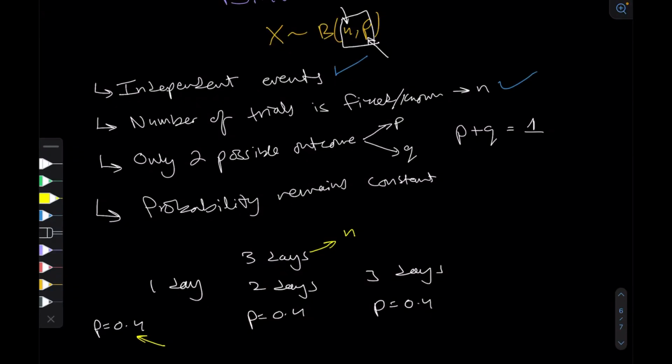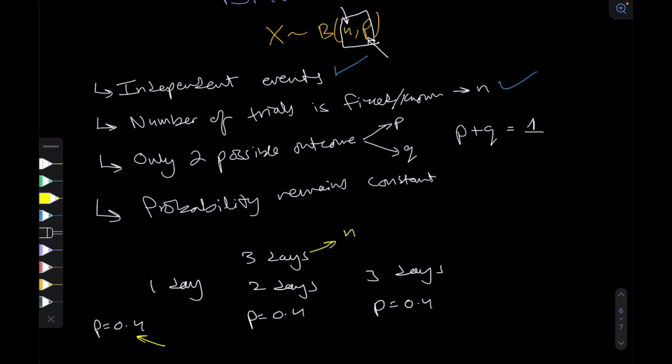It is also to note that in this case, I am not stopping after I clear my test. So let's say if I go after day one and I pass the test, even then I'm still going to take the test again, maybe to see if I perform better or not. Because in a binomial, you're of course not stopping after the first success. So for this situation to be a binomial, I will continue taking the test for 3 days, whether I pass it or not. So these are the parameters of the binomial distribution, n and p.